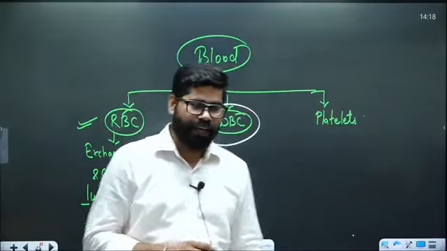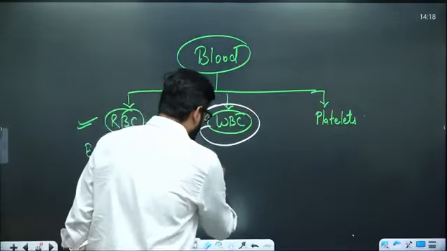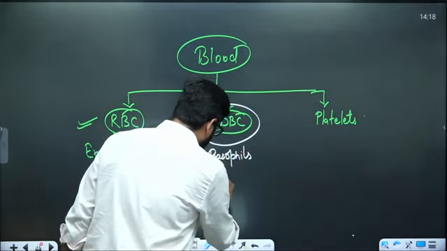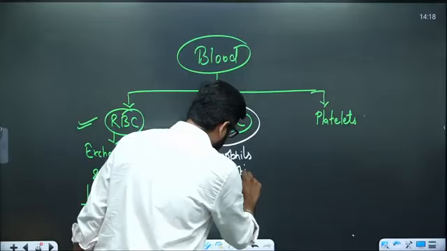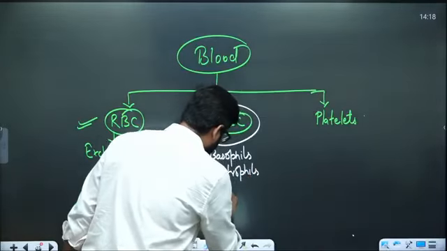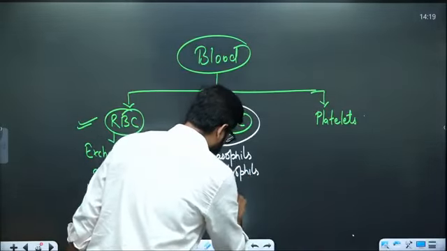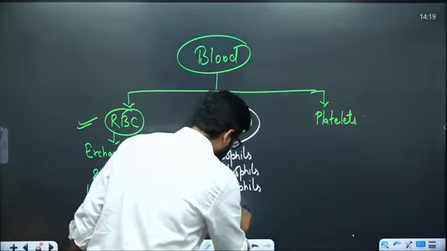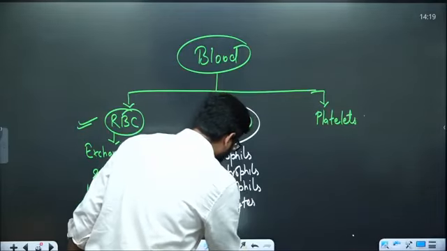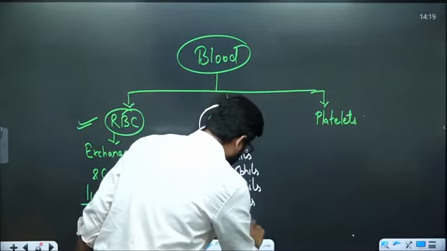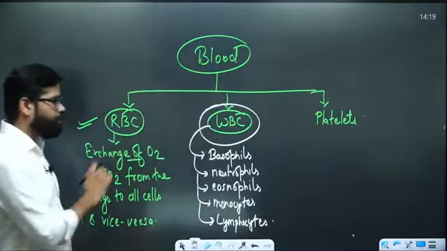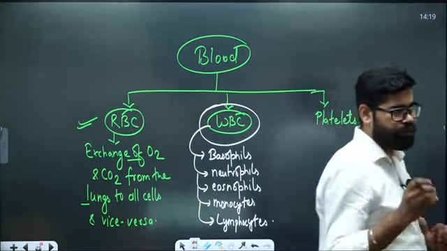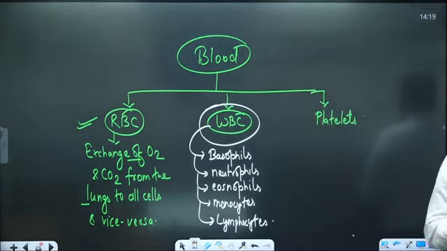In this category, we have basophils, neutrophils, eosinophils, monocytes, and lymphocytes.